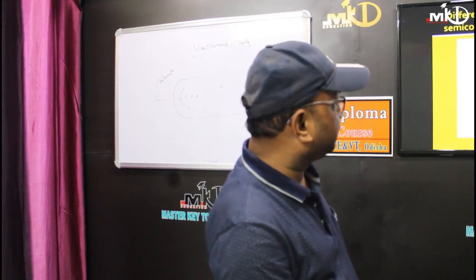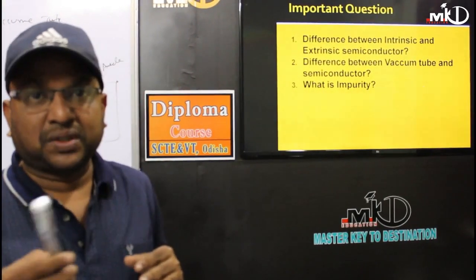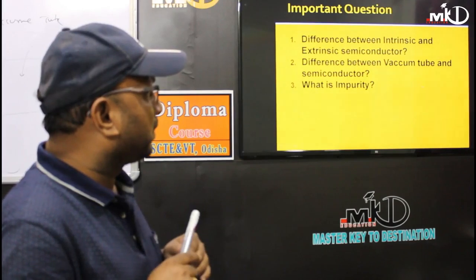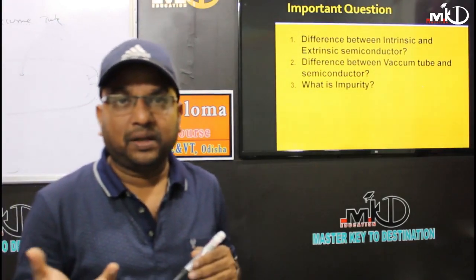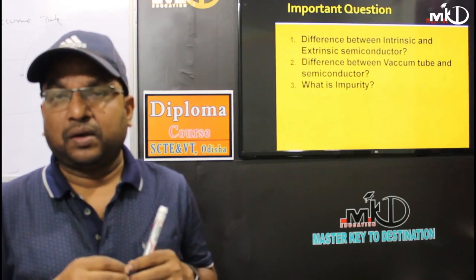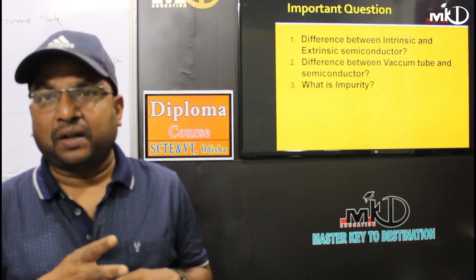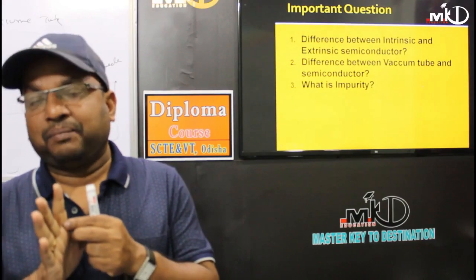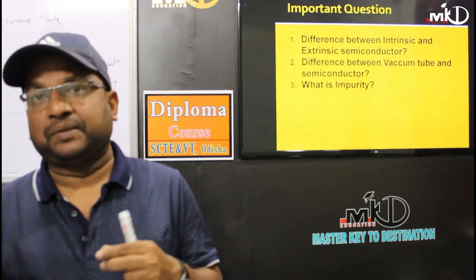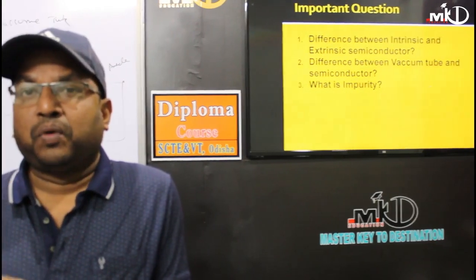Coming to the next topic, the difference between intrinsic and extrinsic. Intrinsic is called a pure semiconductor, extrinsic is called an impure semiconductor. Now I will tell you what impurity is. Addition of a doping element, or dopant, to a pure semiconductor to increase the conductivity is called impurity. The impurity atoms are pentavalent and trivalent. Pentavalent atoms are added to make an N-type semiconductor, and trivalent atoms are added to make a P-type semiconductor. Examples of N-type: phosphorus, antimony, arsenic. Examples of P-type: boron, aluminum, indium.